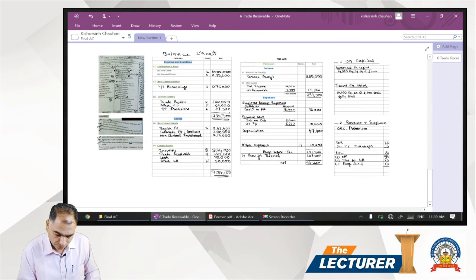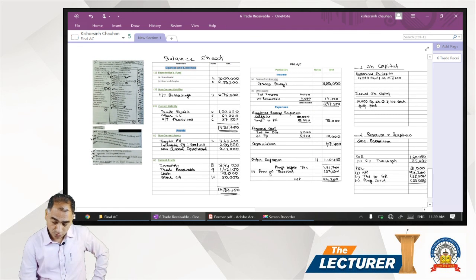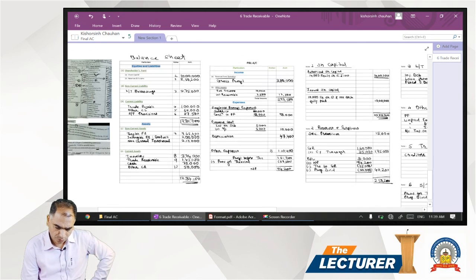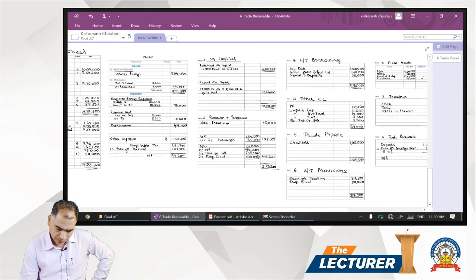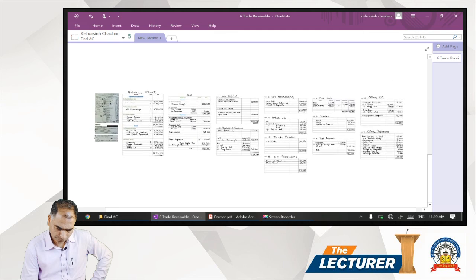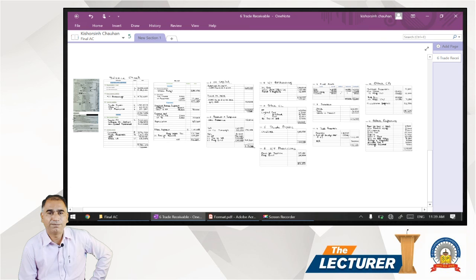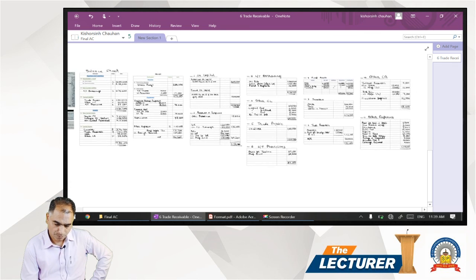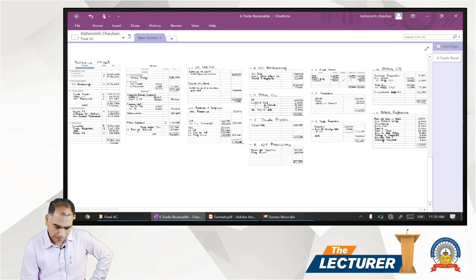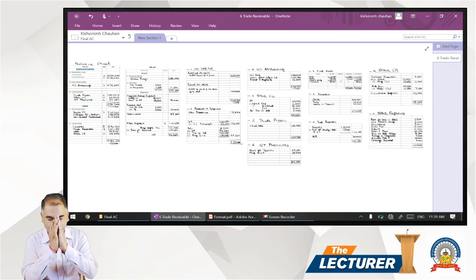So this is your main answer, that is the balance sheet and profit and loss account, full-fledged, and all the notes forming part of your answer. So this is your full-fledged main answer. I hope you all understand, and every conceptual part you understand, go through the questions. Thank you very much.